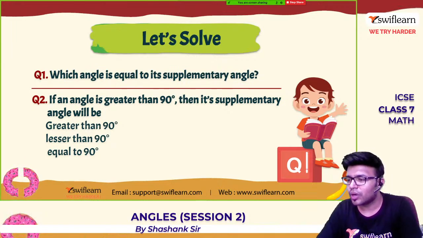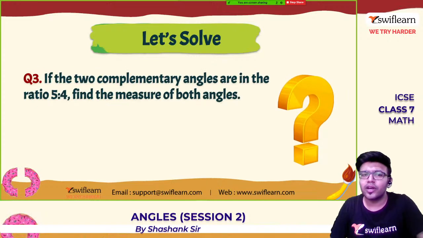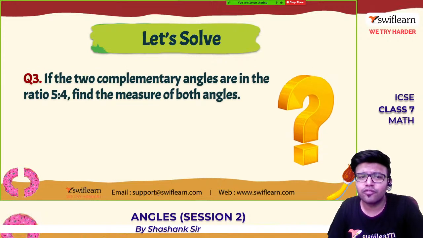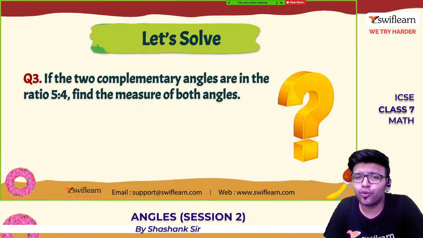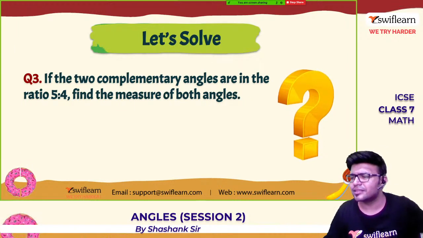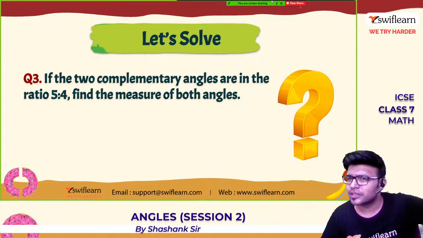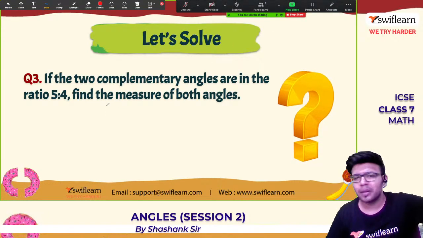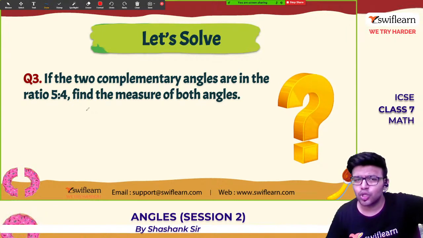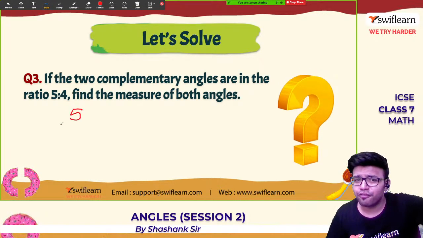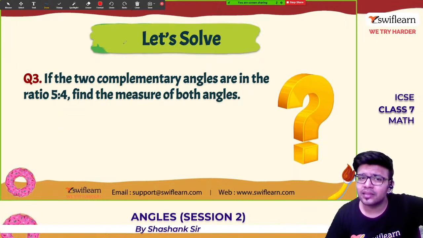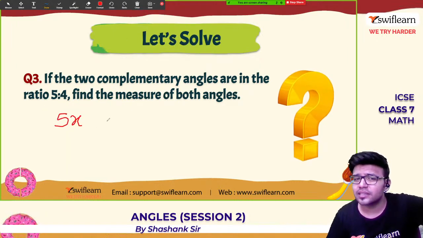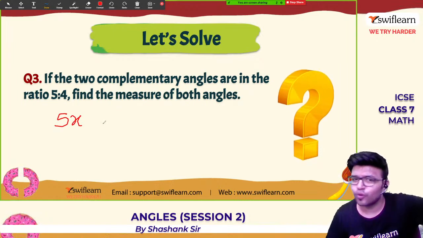So Avani is there. If two complementary angles are in the ratio of 5:4, find the measure of both angles. Try to do this. If you can, do it; if not, watch here, guys, not a problem. So two angles are in the ratio of 5:4. Let the two angles be 5x and 4x.